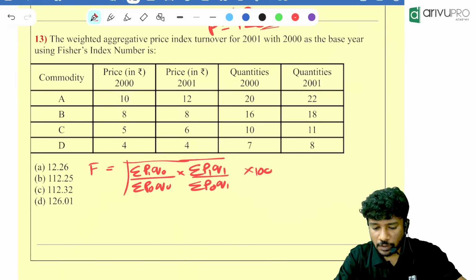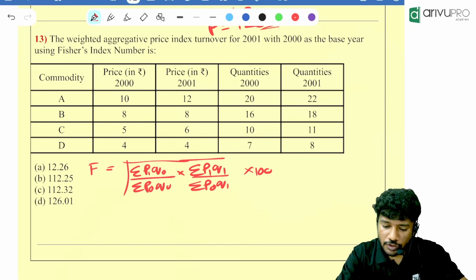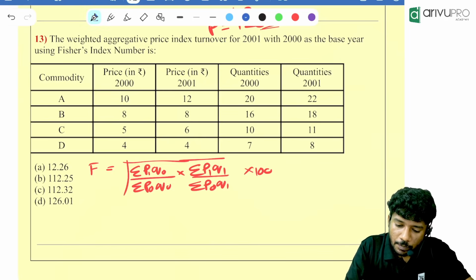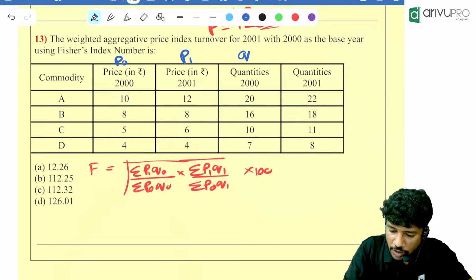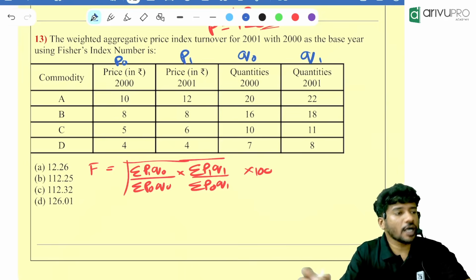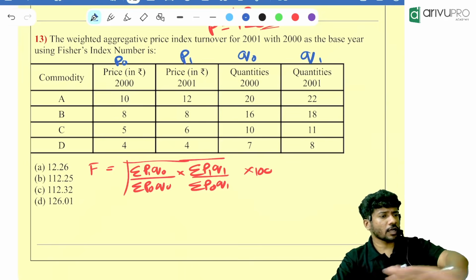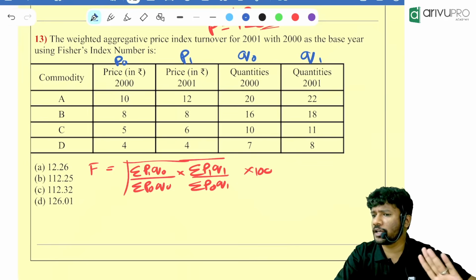So which is base year? 2000. Which is current year? 2001. So base year price P0 is given. P1 is given. Q0 is given. Q1 is given. Everything of all the commodities is given properly over here.